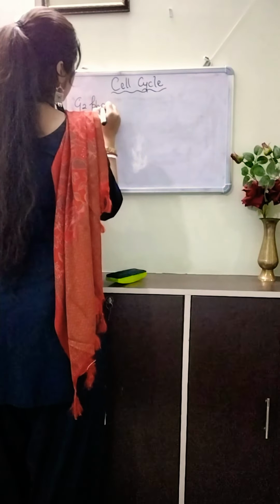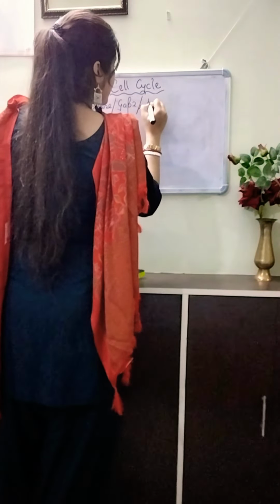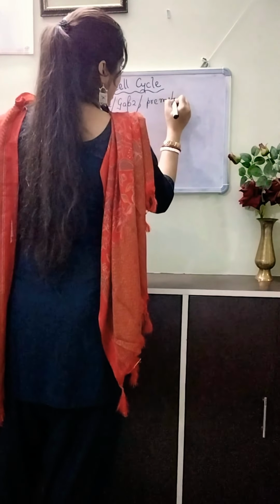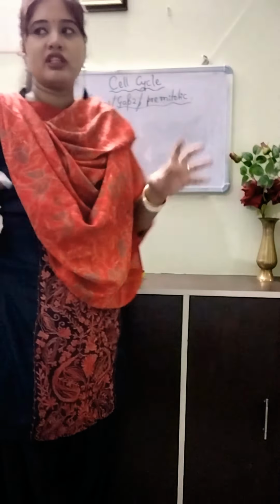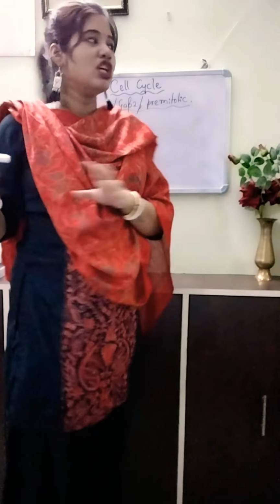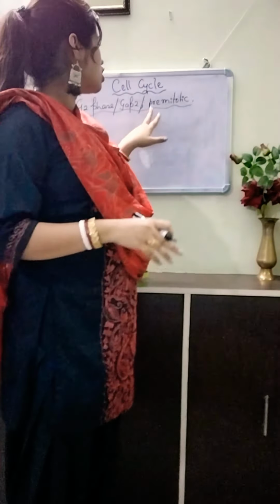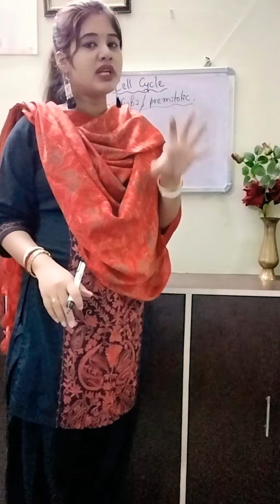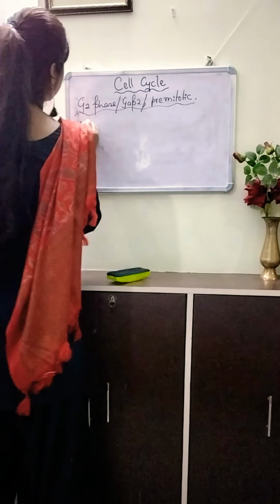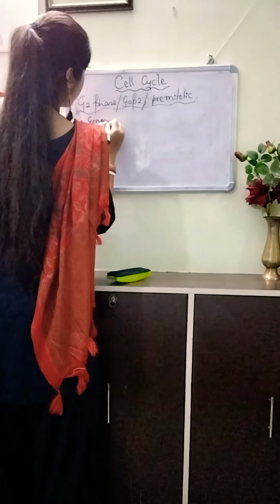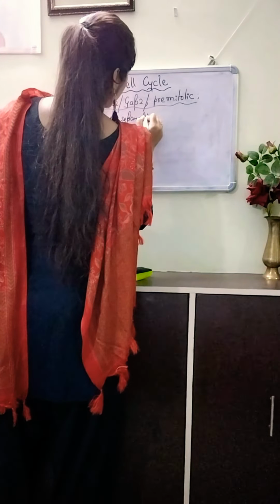G2 phase or gap 2 phase or pre-mitotic phase, as it is the last phase before the beginning of the second mitotic division. Just because it happens before the mitotic division, it is called the pre-mitotic stage or pre-mitotic phase. Now what happens during this G2 phase? The genomic separation occurs in this phase.